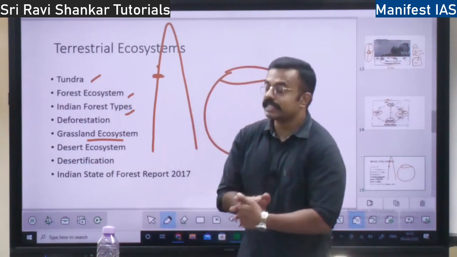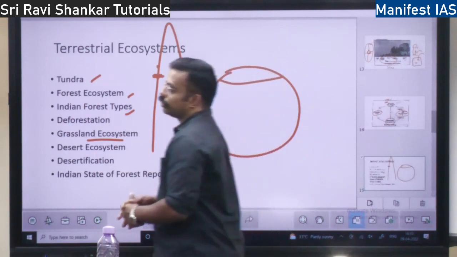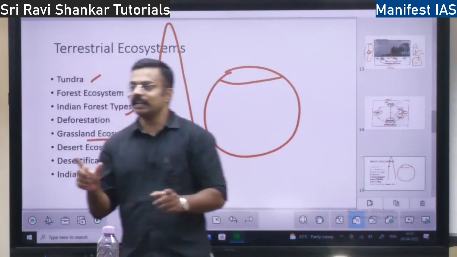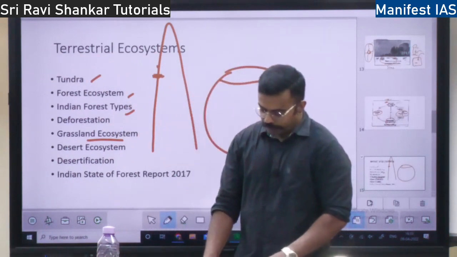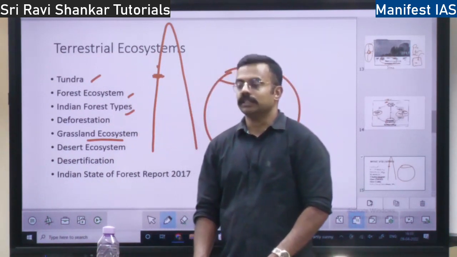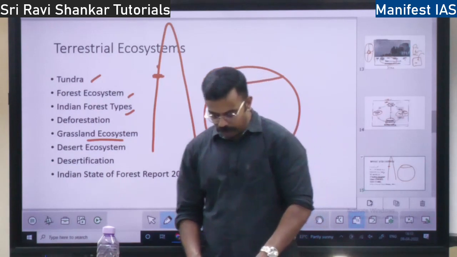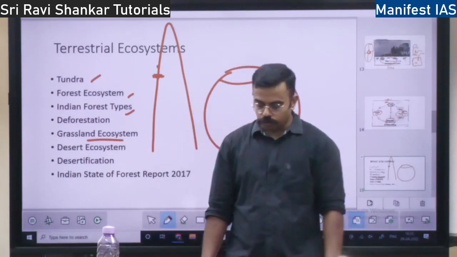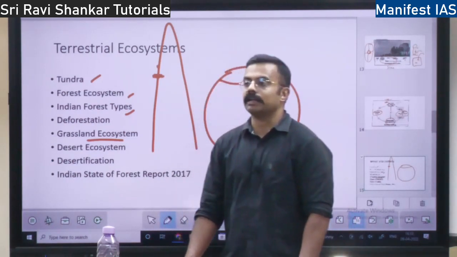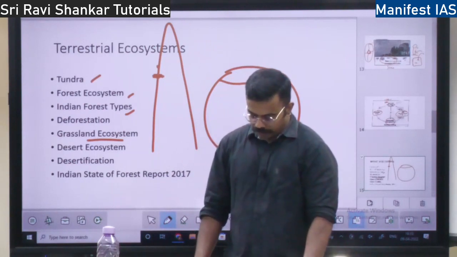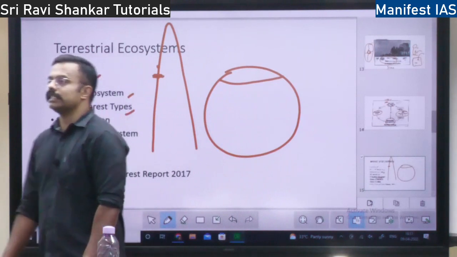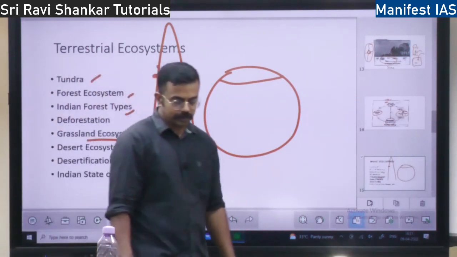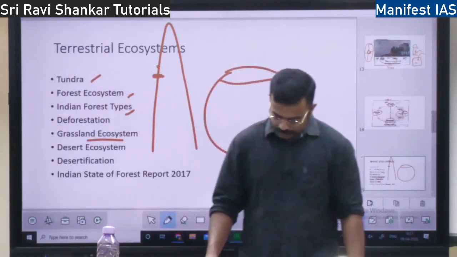Then you have the dry subhumid zone. Dry subhumid, it is dry, having average humidity. Where do you find it? In peninsular India. Then you have the moist subhumid zone. Where do you find it? Ganga plain. Grasslands in the Ganga plain. Then you have the humid mountain region. In all the mountain regions you will find this type of grassland, right?